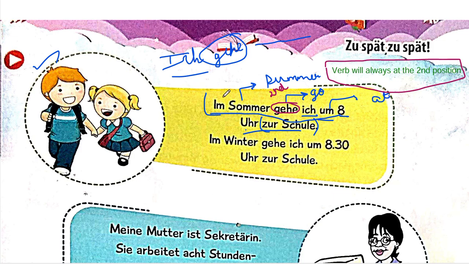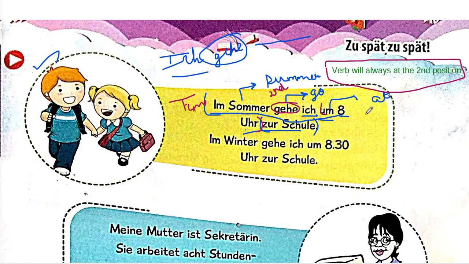So, im Sommer tells us about basically a kind of time. I'm not talking about this kind of time, I'm talking about im Sommer, winter, or last year, yesterday, this kind of time. So that comes at the first place, then verb will always come at the second place, then ich is a subject, and then the rest of the sentence.